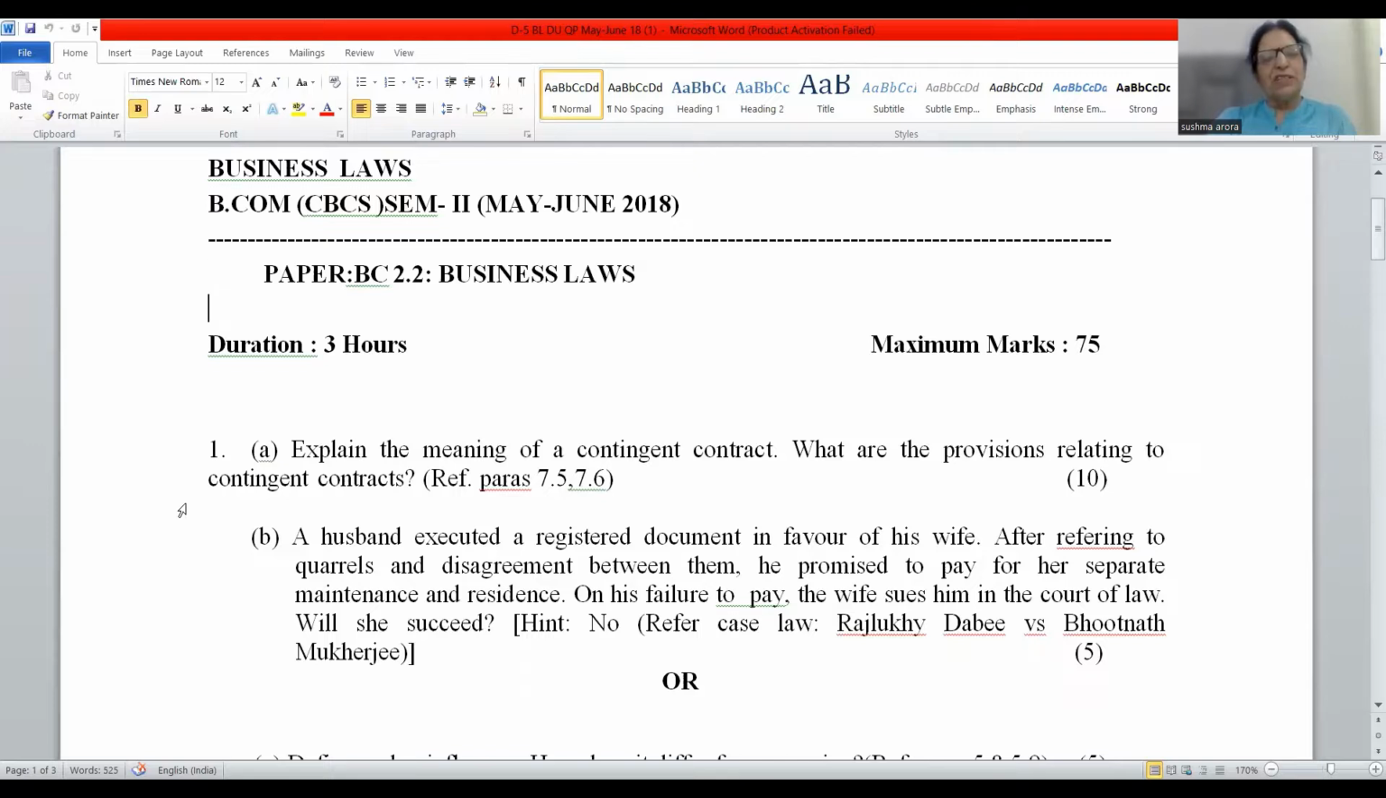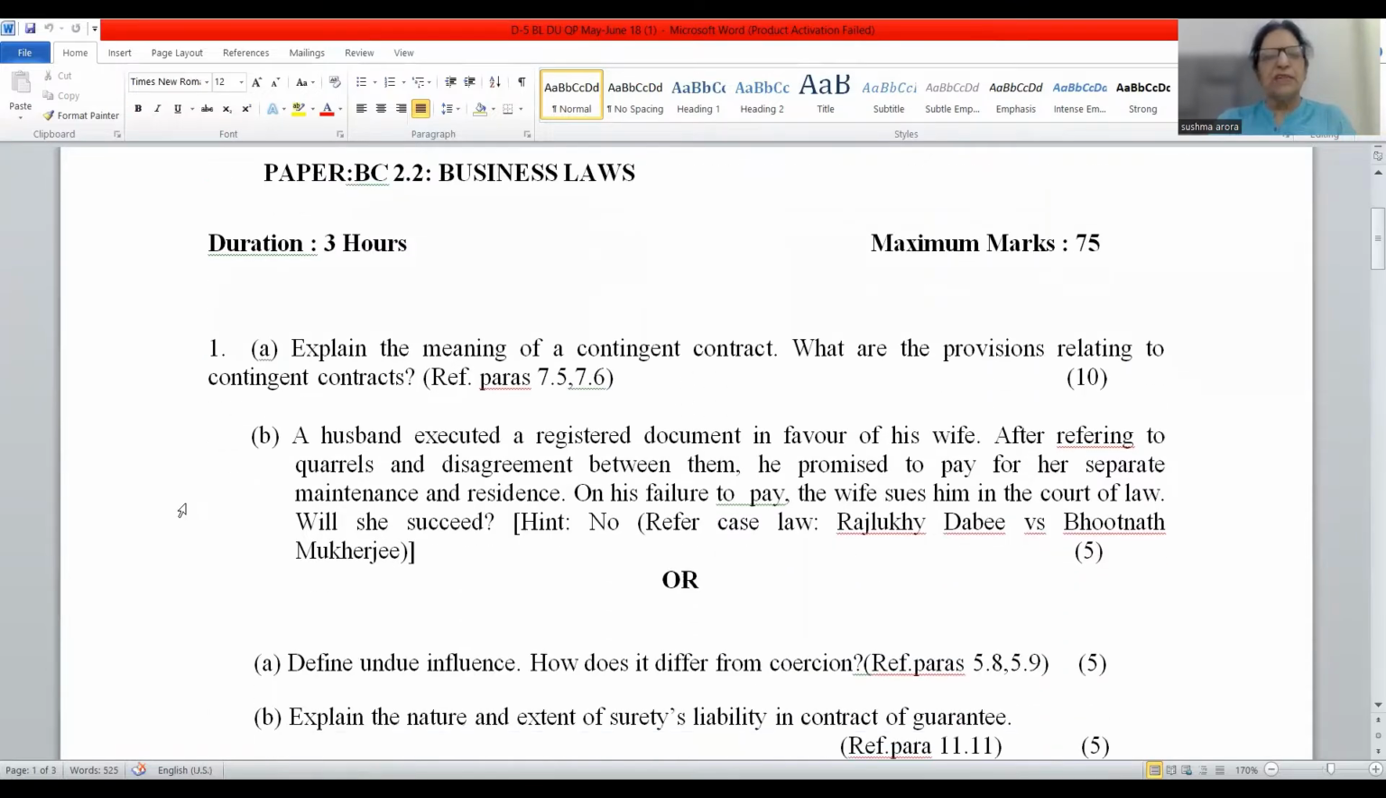The very first question is, friends, explain the meaning of a contingent contract. What are the provisions relating to contingent contracts? Friends, as far as the DU BCom syllabus is concerned, this particular topic, contingent contract, is not a part of the syllabus. But if you are doing BCom from any other university, then I would like to explain.